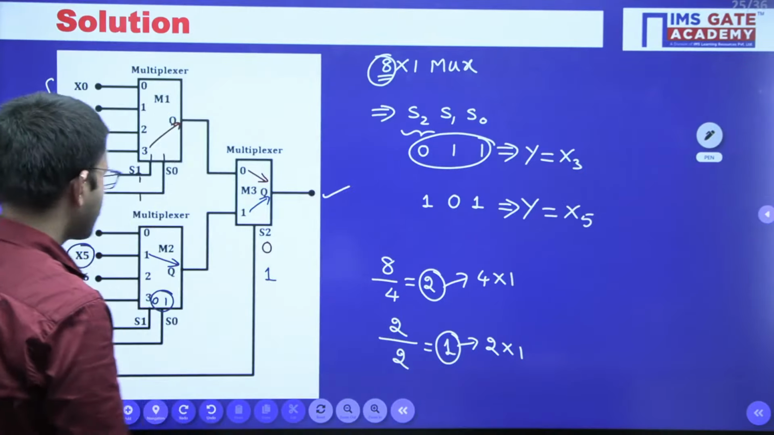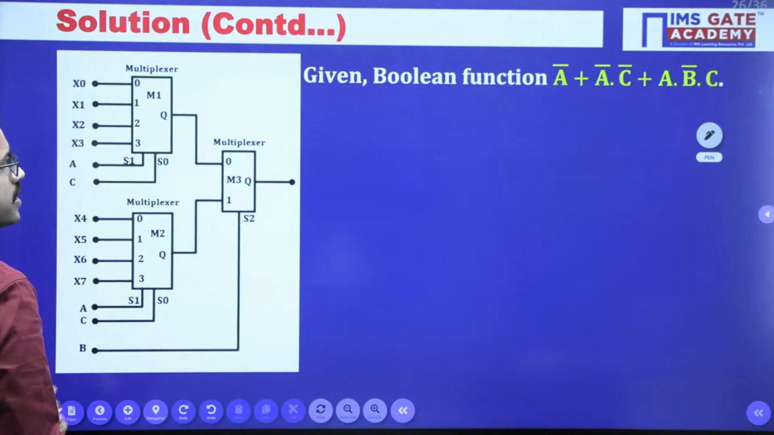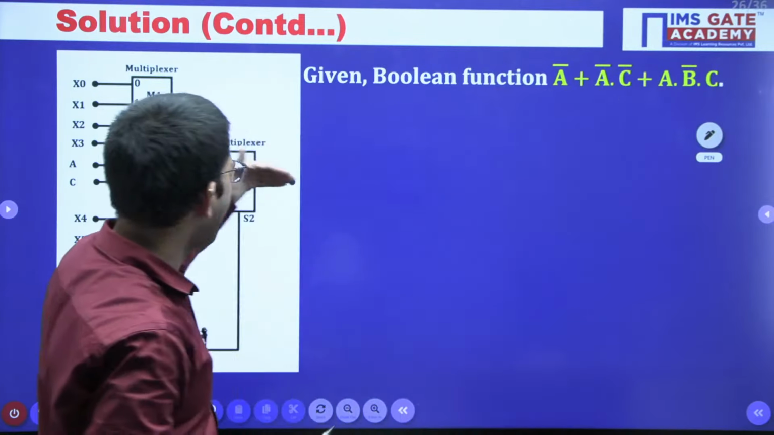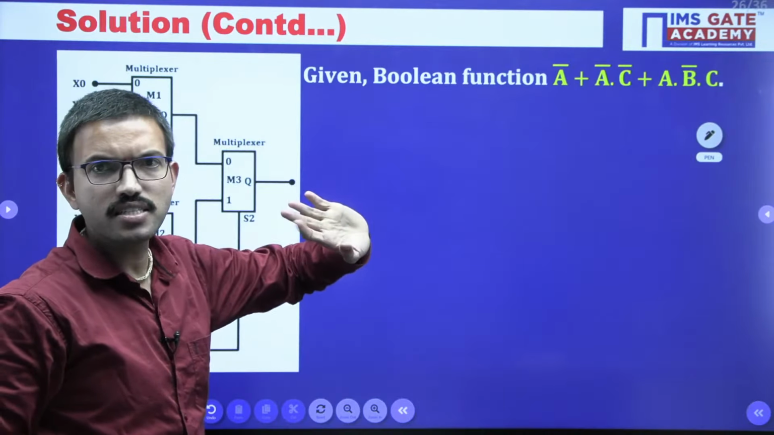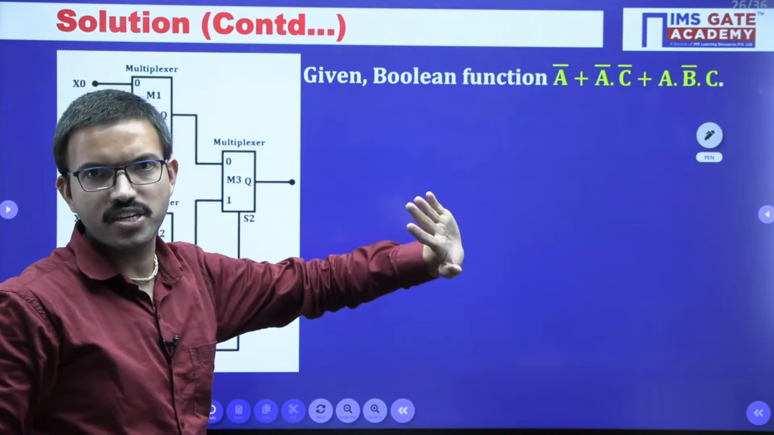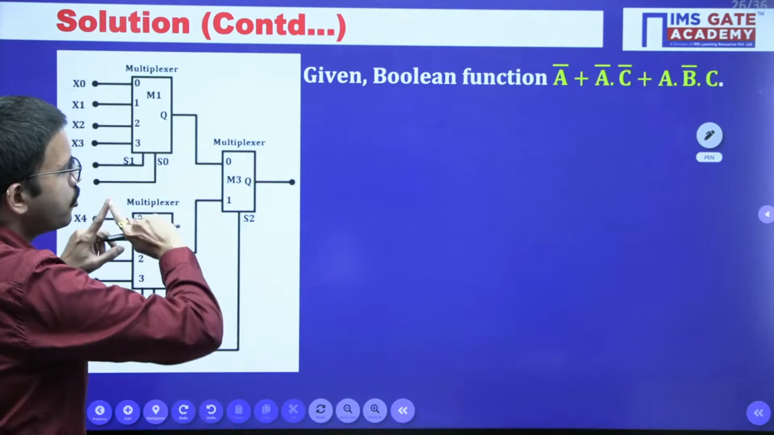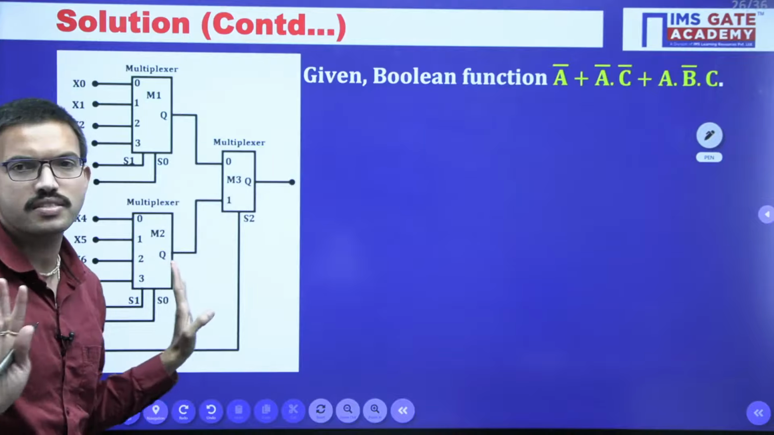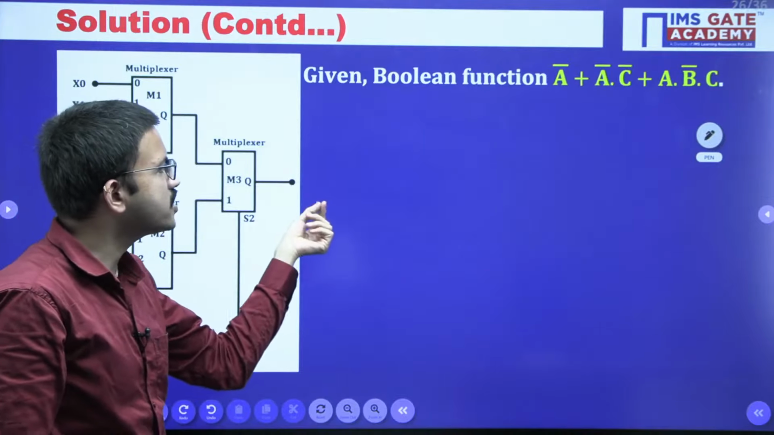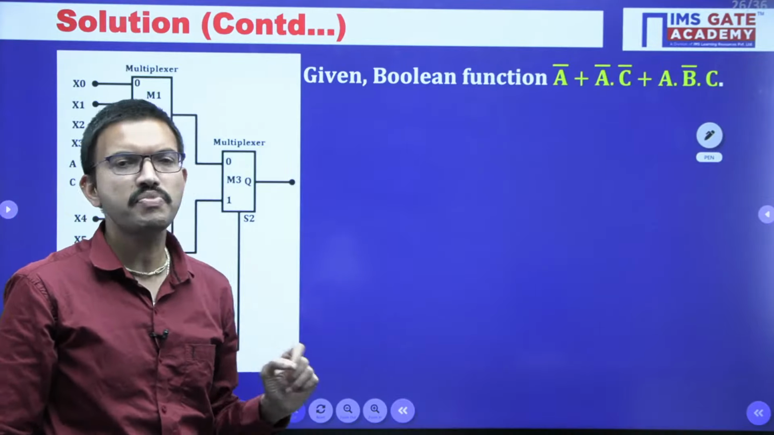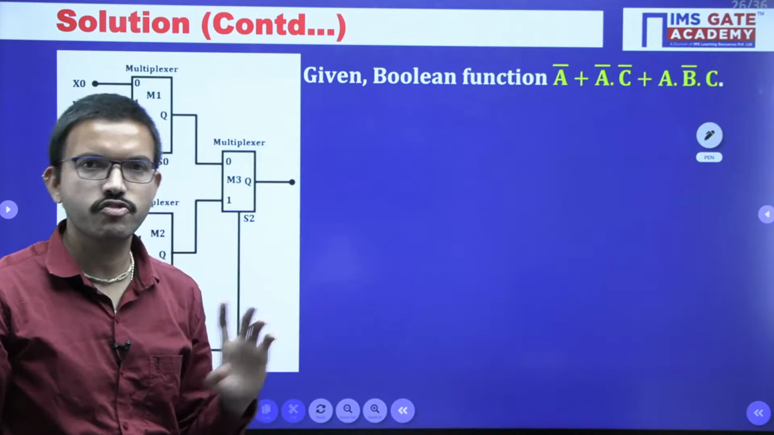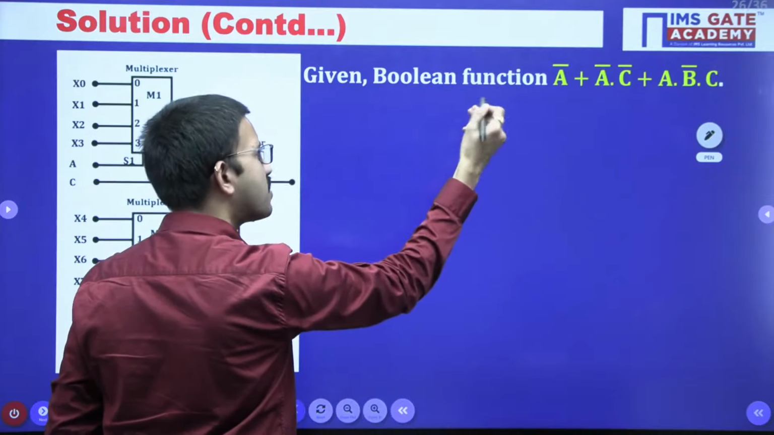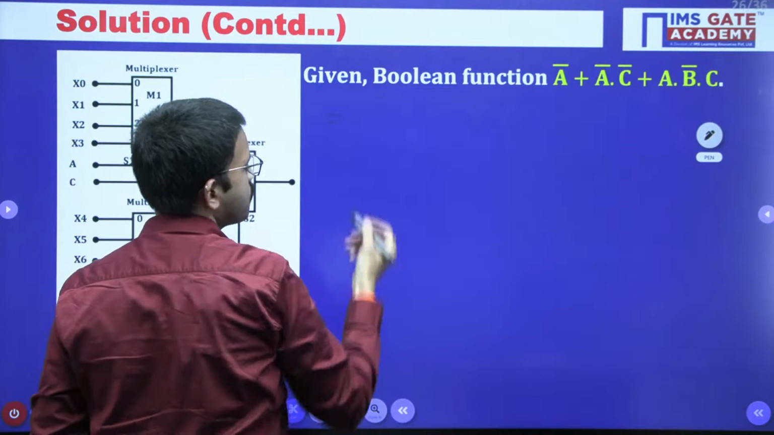Now, in the given question, let us consider the Boolean function final output they have given. Now let us do the simplification. I hope all of you are aware that whenever you have any mux, the output function can be represented either in sigma m form or the simplified form as SOP. So for the time being, let us consider SOP. That means let us do further simplification if there is a possibility.